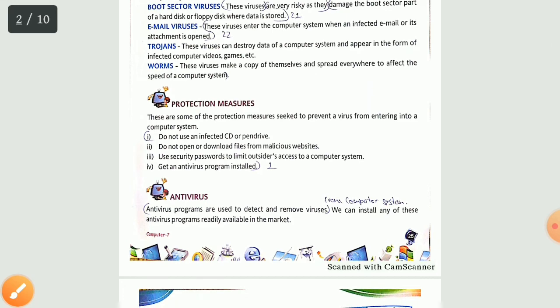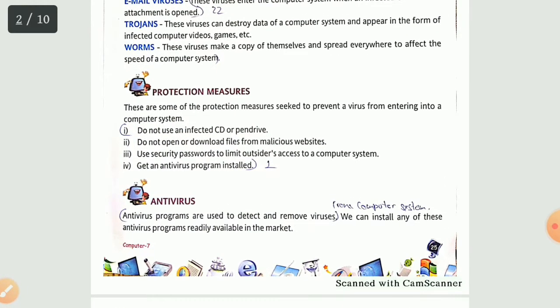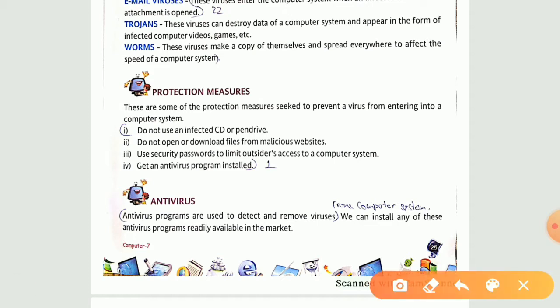Moving on to our protection measures. Now see, what are the protection measures that we can take? The first one: do not use infected CDs or pen drives. Whenever you insert any pen drive or CD or any hard disk drive, if your external device has a harmful virus in it, it will give you an error. Then don't proceed if it is showing you the warning.